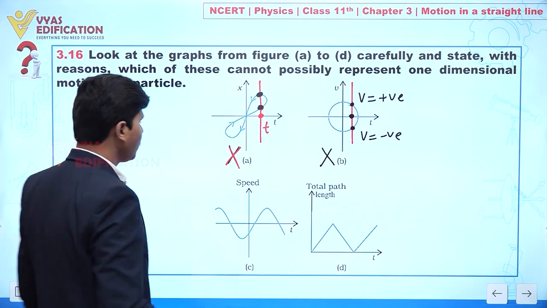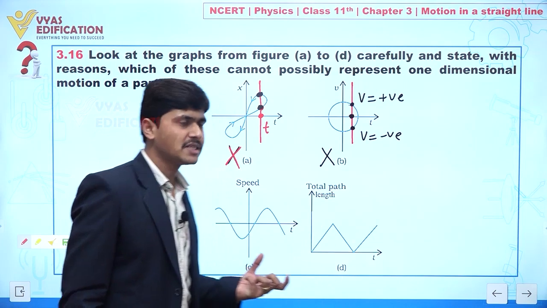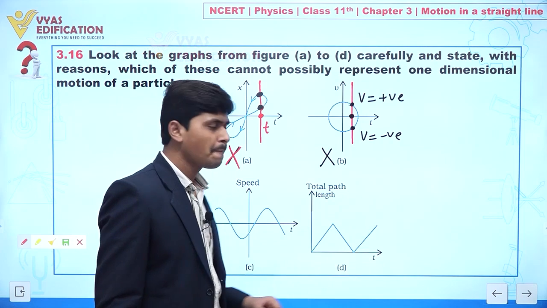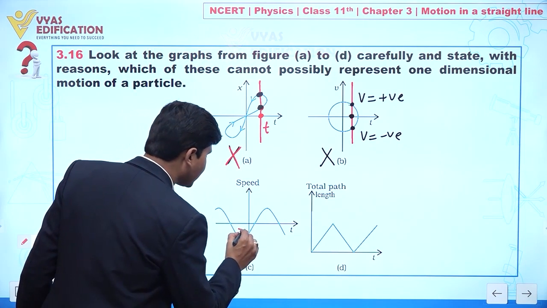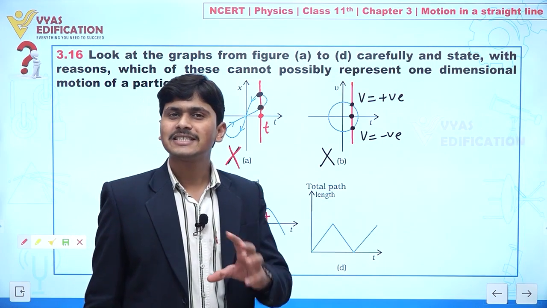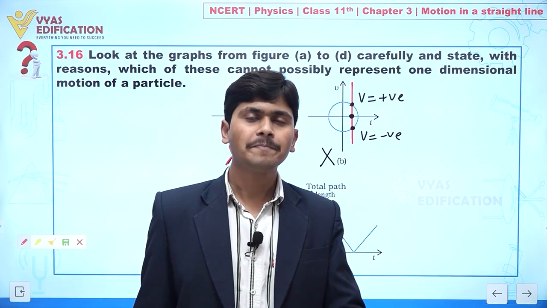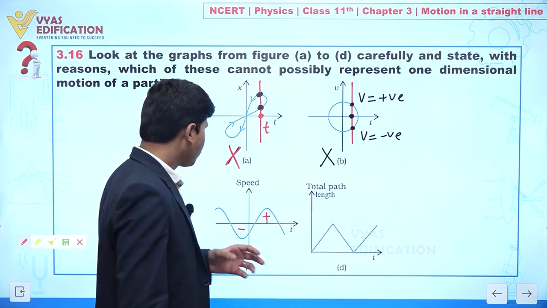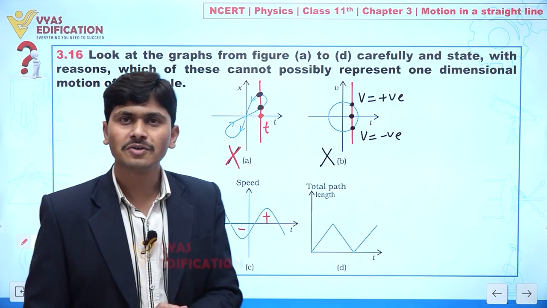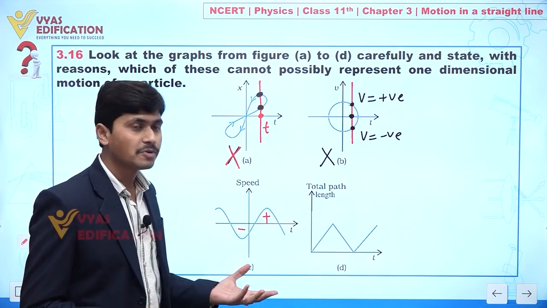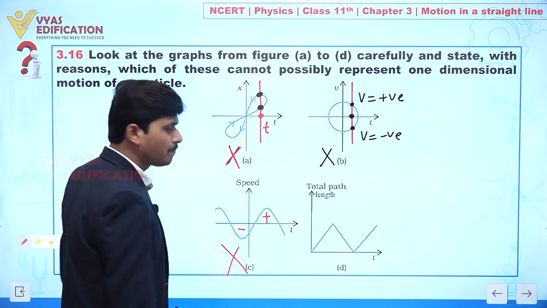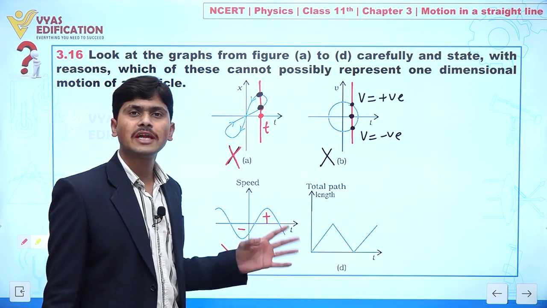Yes. Now if we consider graph number C, this graph is given between speed and time, and now you can observe the speed is also negative. Now speed is what? It is distance covered per unit time. So when a particle is in motion, distance is always positive. It means we always find speed is positive. It means negative speed is not possible. It means we can say this is not a graph that is representing one dimensional motion.